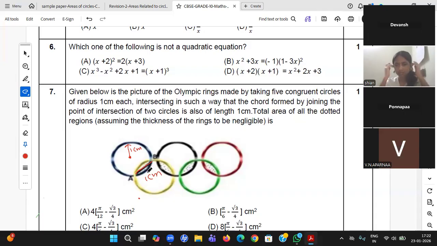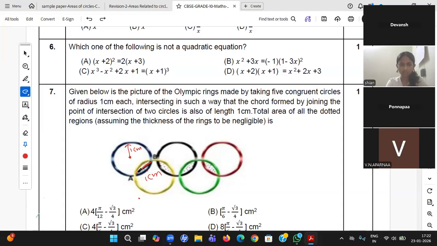Now again, they both seem to be the same. Please analyze only one segment. Here I'm able to see two segments. Please analyze one segment. Very good, Shayan. So now I want to find only this much, beta. Only this much I want. Only one segment I'll find.